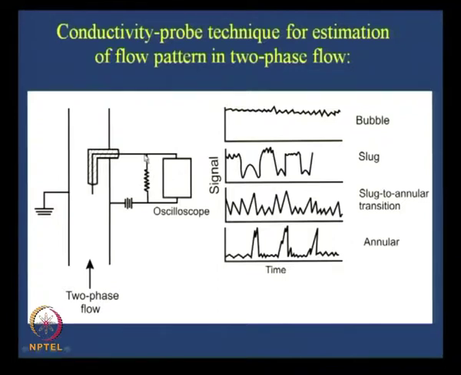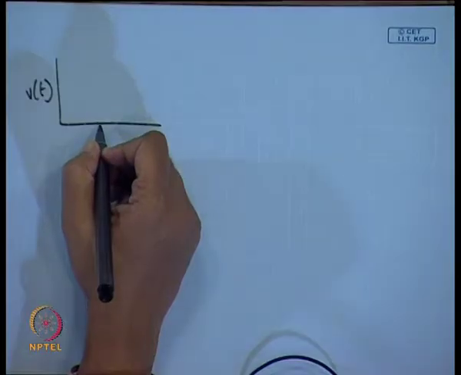Okay. So, therefore, what we find is that only when water is flowing, we have a high voltage. Okay. Only when air is flowing, we have a very low voltage output. Now, suppose bubbly flow is there. So, we have a large amount of water here. Small bubbles will come, they will strike the probe periodically. Okay. The moment the bubbles come and strike, we have some sort of fluctuations in the high voltage signal. Better than this signal, the thing which we get here, if I draw it and show you, you can see the thing, I will just draw it down.